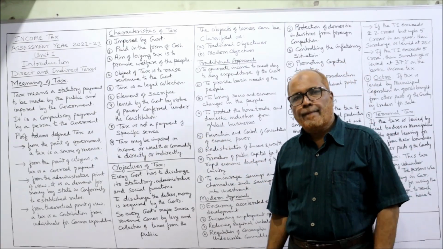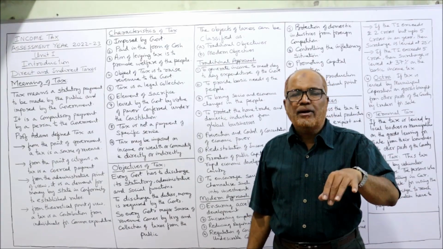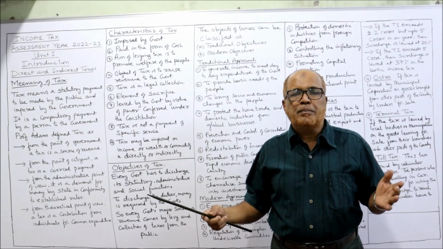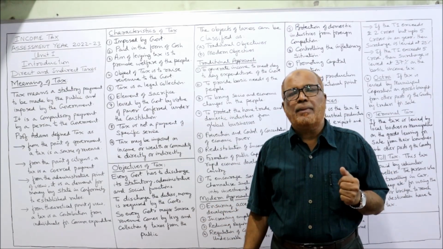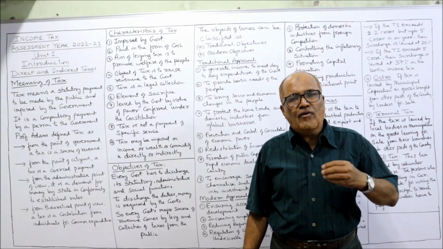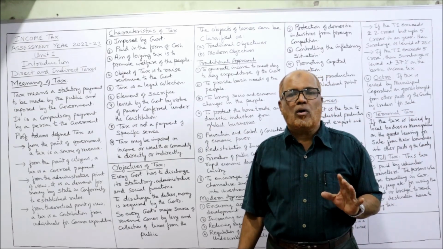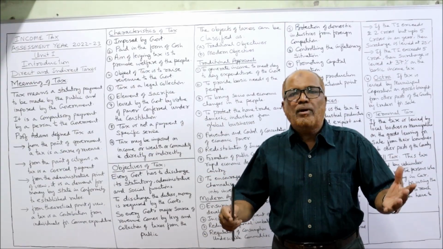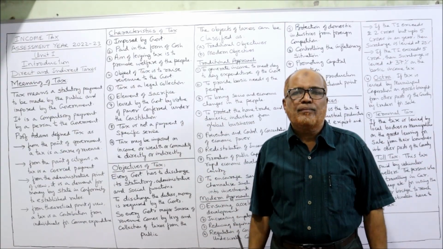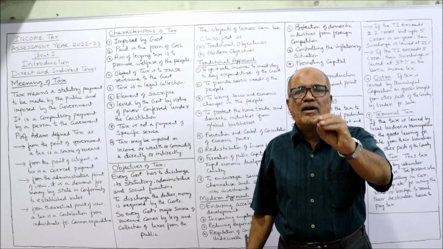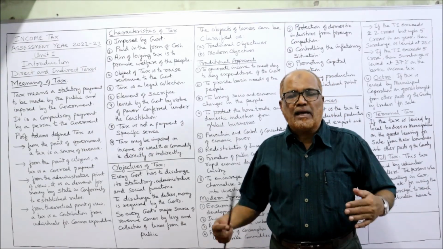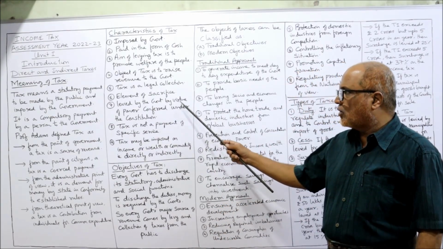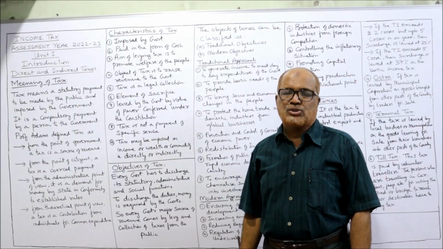Element of sacrifice. Tax will have an element of sacrifice on the part of the payer. We, the taxpayers, will feel the pinch while paying the tax because there is sacrifice. We are paying the amount directly to the government without expecting any direct benefit to us. The government will spend the money on the common welfare. The government will not give any specific benefit to the taxpayer. So the taxpayer will feel the pinch of sacrifice. Next is levied by the government by virtue of power conferred by the constitution.